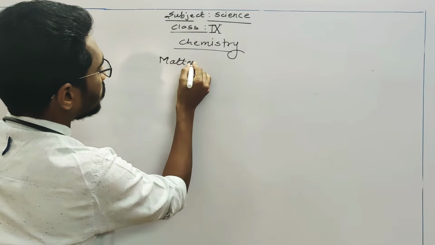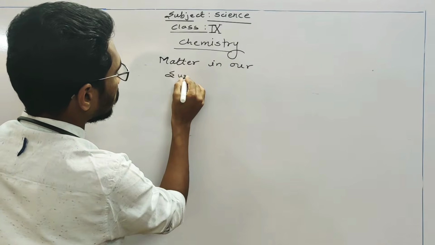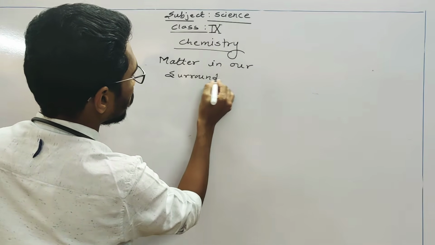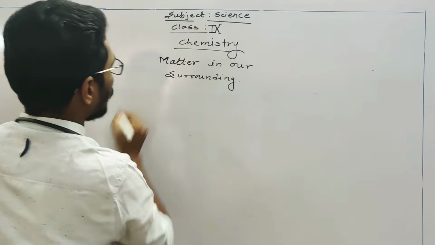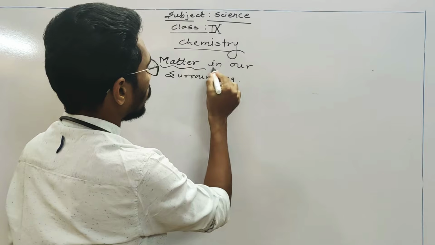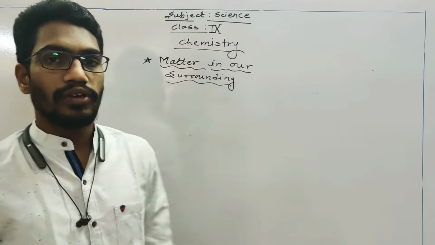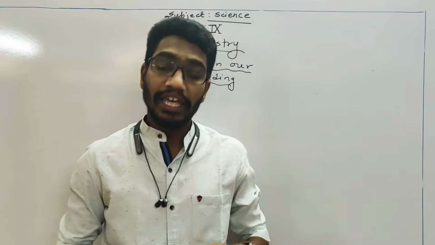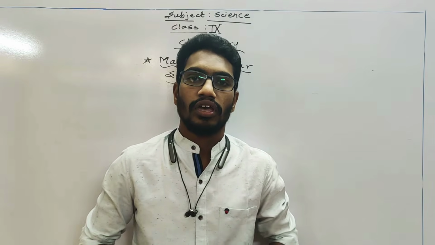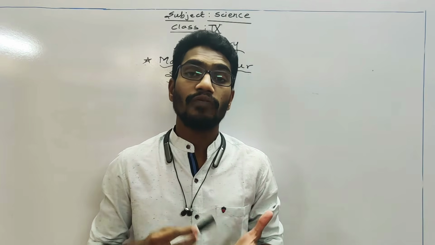Our first chapter, matter in our surrounding. Now, when we are talking about our surrounding, in the ancient time, the Indian philosophers, we are talking about philosophers.